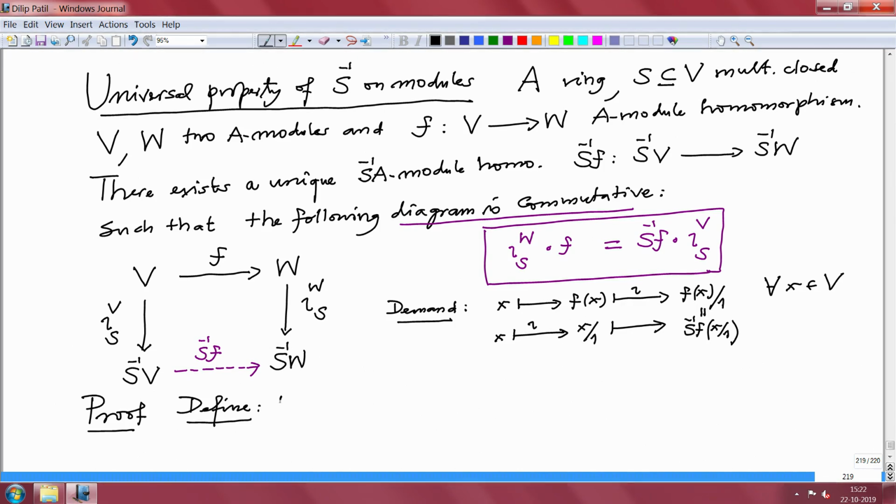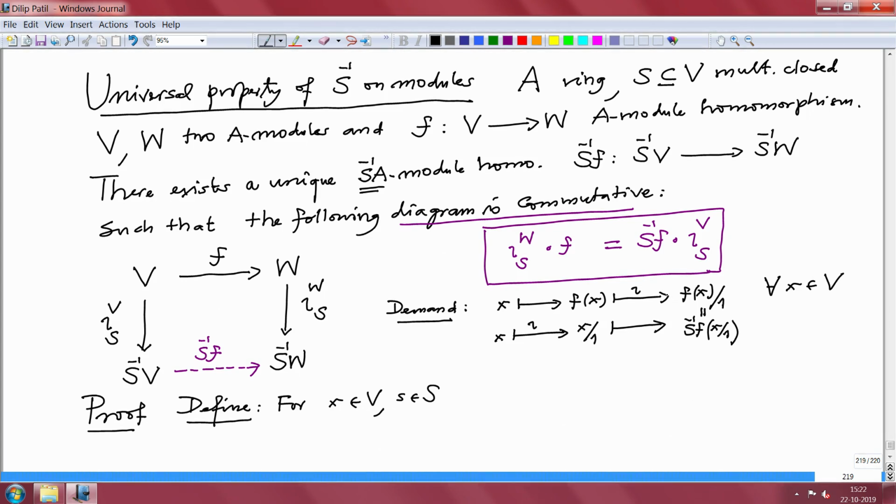For x in V and s in S, we want this to be S inverse A linear also, an S inverse A module map. So, that means if I multiply by 1 over s, it should go inside. Similarly here.